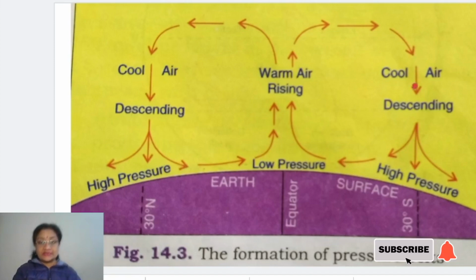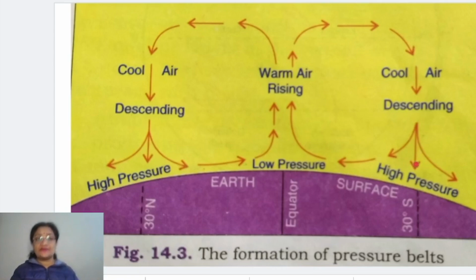It starts coming down, and it is the region you will find a little beyond the two tropics, almost between 30 and 35 degrees north and 30 to 35 degrees south, on both sides of the equator.